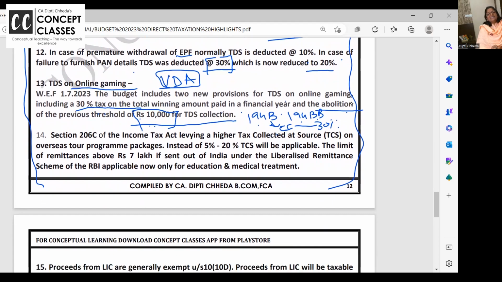The last change is in TCS, tax collected at source. TDS is: I am generating 100 rupees income for you, 10 I'll deduct and pay to the government, 90 I'll give, and for the 10 I'll give a certificate.